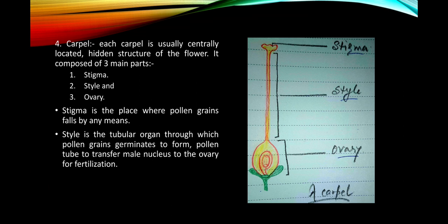The stigma is the place where the pollen grain falls by any means. As you know, pollination is carried out by both abiotic and biotic agents. By any means, when the pollen grain falls onto the stigma, it has to go through the style. And the style is the tubular organ through which the pollen grain germinates to form a pollen tube to transfer the male nucleus to the ovary for fertilization.